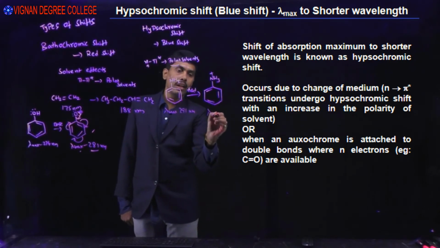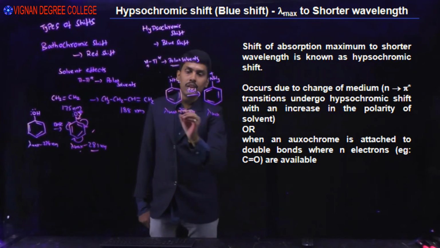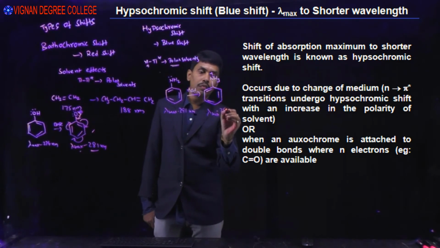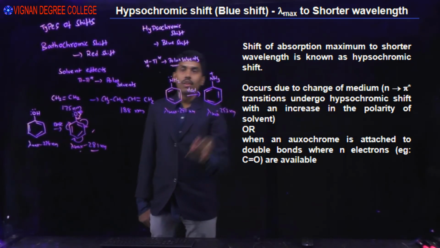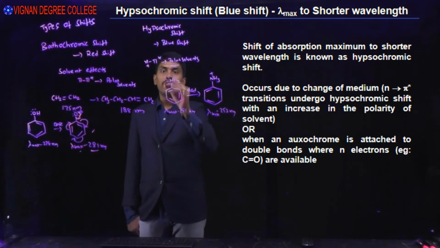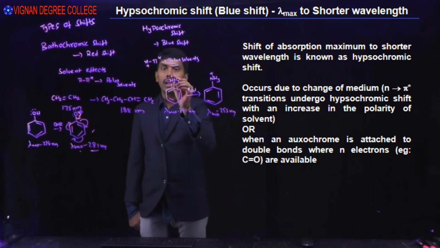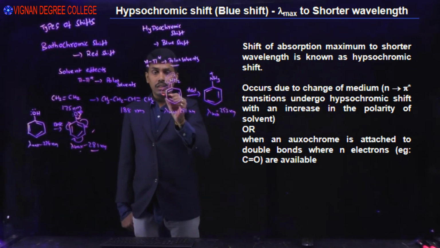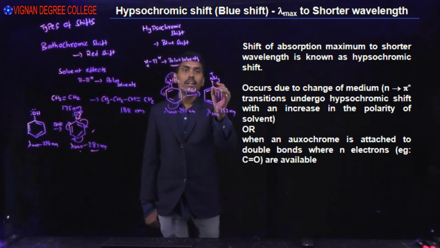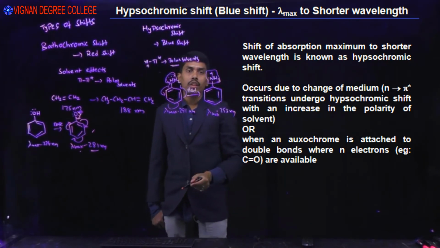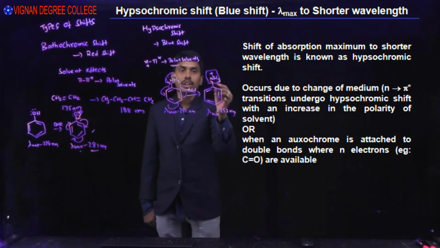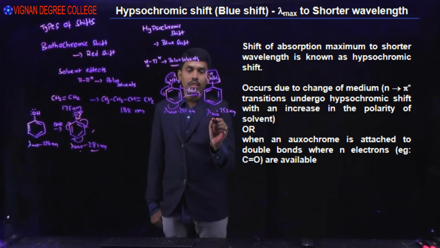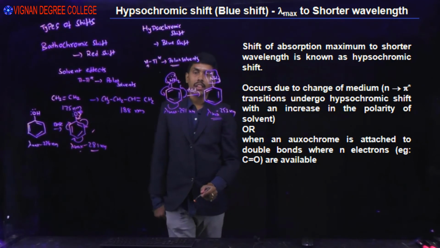For the anilinium ion, the lambda maximum of the B band is 253 nanometer. In aniline the lone pair of electrons is readily available and interacts with the phenyl ring, causing conjugation. But in the anilinium ion there is no lone pair of electrons, conjugation does not increase, and lambda maximum decreases.